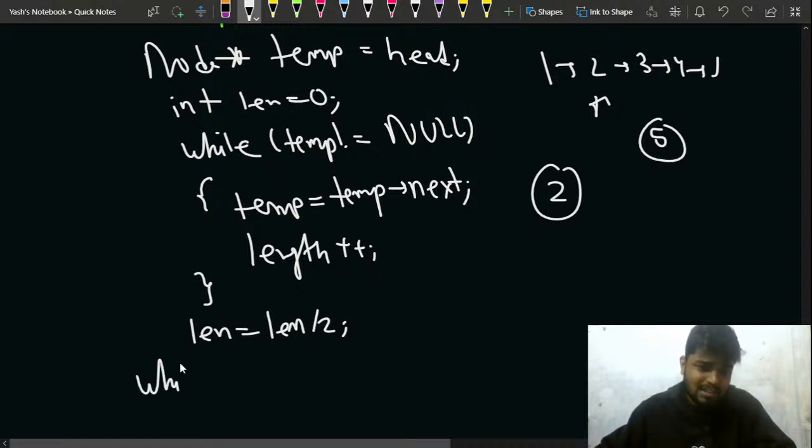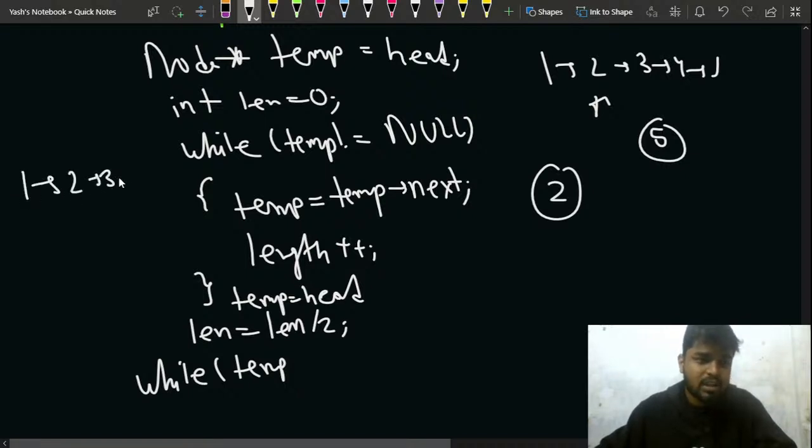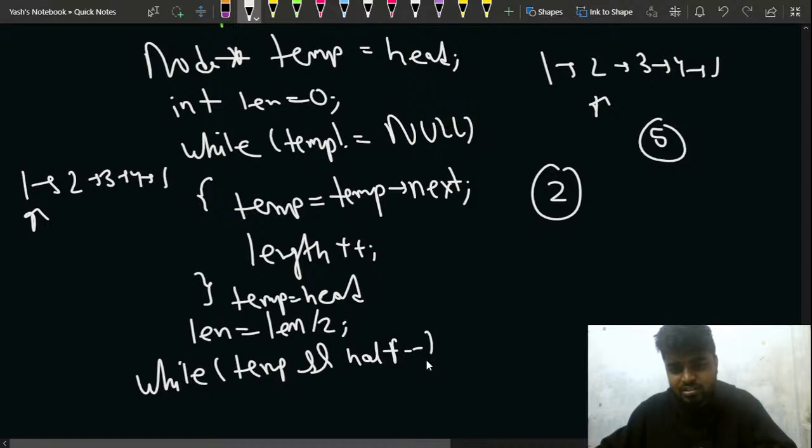What I'll be doing is, while my temp, I'll again update my temp to head, that is I'll be moving to the head again. If I have 1 2 3 4 and 5, I move my temp again to this point, right? After that, I check, and I do a half minus minus as well, right? Half minus minus means, let's say this is half, I have to go till the middle, right?